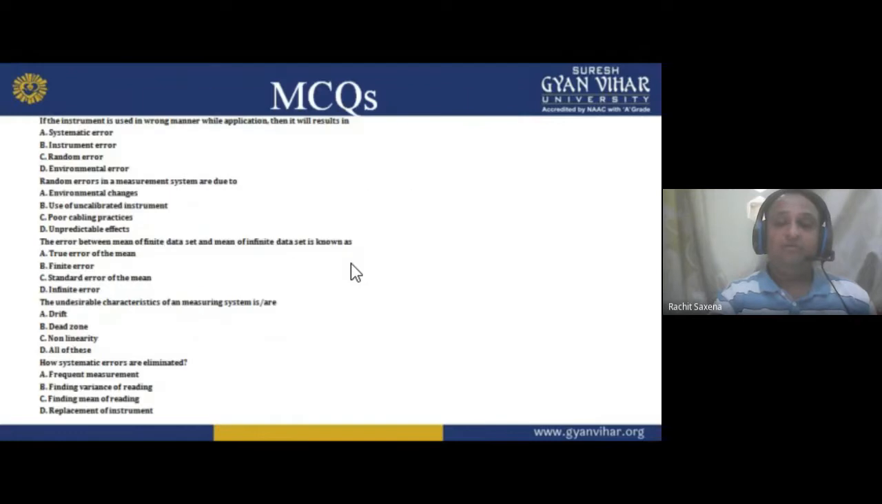Okay, now move forward. Here are some MCQs for you regarding this. If the instrument is used in a wrong manner while application, then it will result in error. Random errors in a measurement system are due to the error between the mean of a finite data set and the mean of an infinite data set, known as... Okay, the undesirable characteristic of a measuring system is drift, dead zone, no intensity. We studied all these things today. How can systematic errors be eliminated, and in which manner?